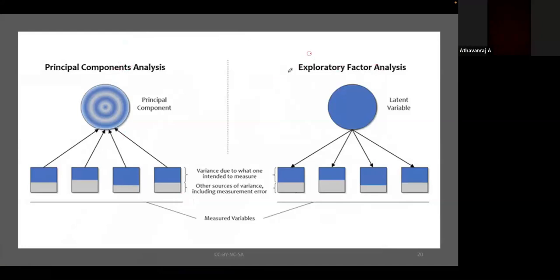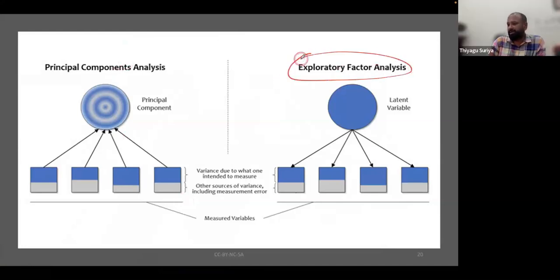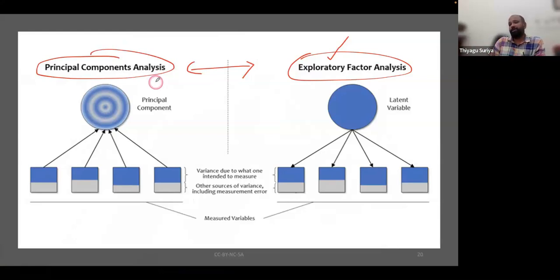So you know the difference with exploratory. Exploratory means if there is no theoretical support, you are not having any awareness about the data structure, you can do exploratory. If you already know the data structure, you can go with confirmatory. But here, the difference between principal component analysis and exploratory, because they look the same. Even in principal component analysis, we don't have any idea about the data structure, so we can go with principal. But the difference is this one: principal component analysis versus exploratory.